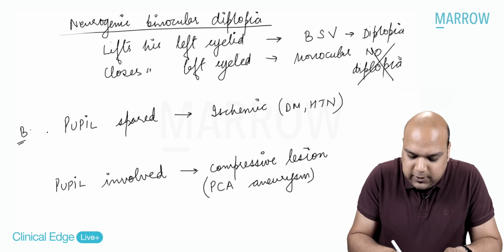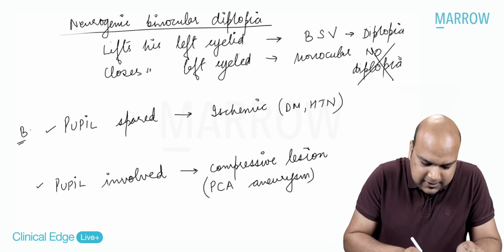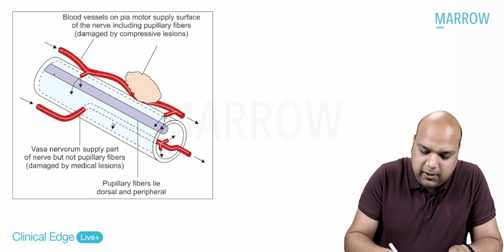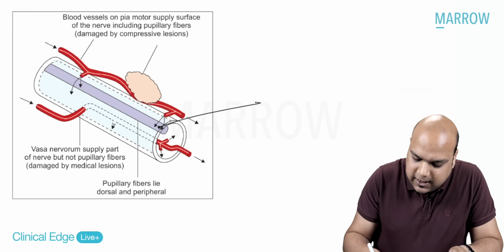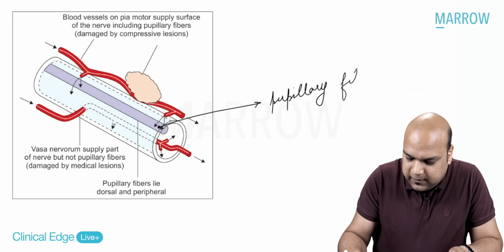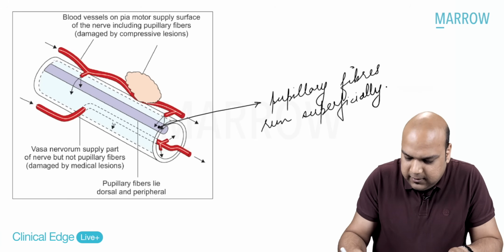Now, why is that so? That the pupil may be spared or the pupil may be involved in certain cases? Let us look at this diagram. The pupillary fibers in the third cranial nerve, this is your third cranial nerve, run superficially. So these are your pupillary fibers. They run superficially in the third nerve.